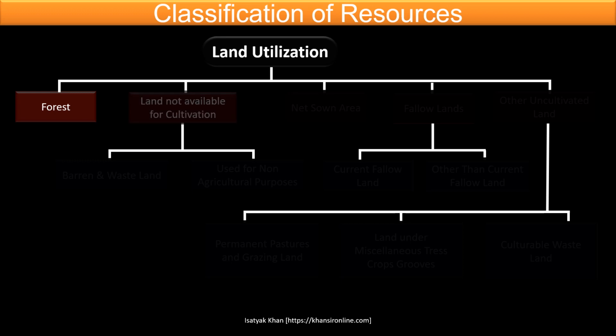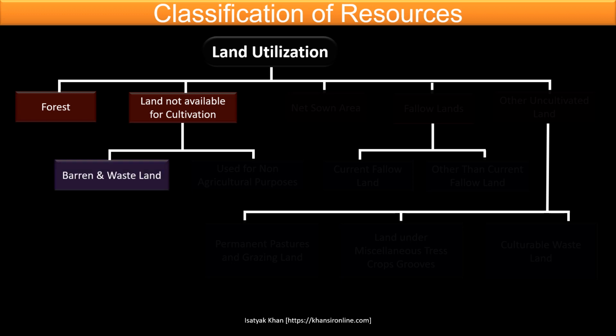We'll discuss all these points in due course of time. Then we have land which is not available for cultivation, meaning land not available for agriculture. It is either barren land or wasteland. Barren means not suitable to grow crops. Wasteland means maybe suitable but not used for anything. And then land used for non-agricultural purposes means any kind of construction work other than agriculture.